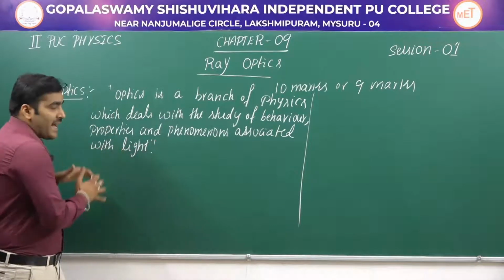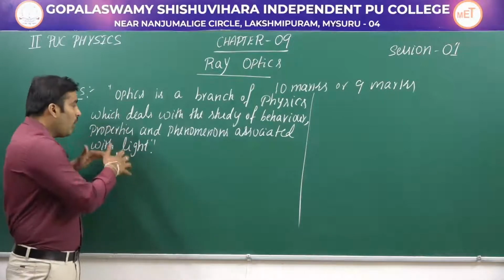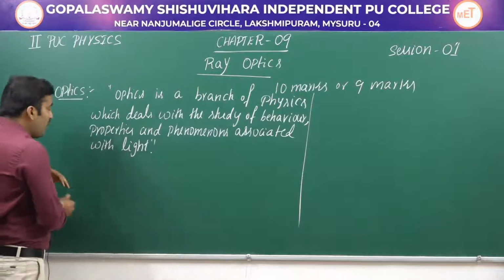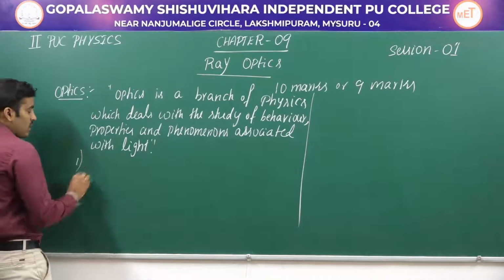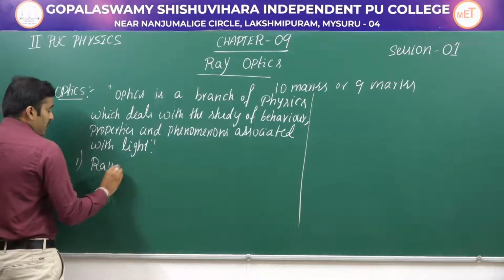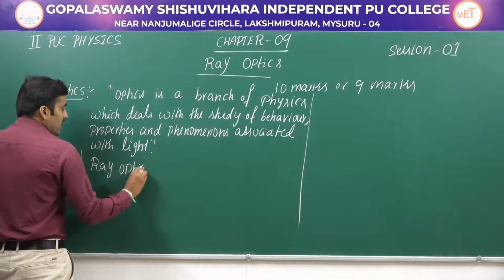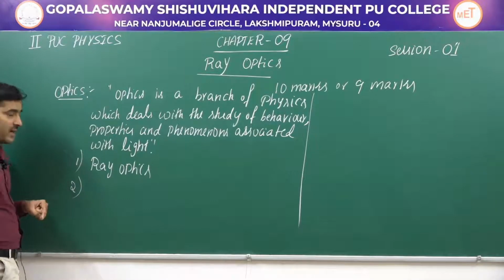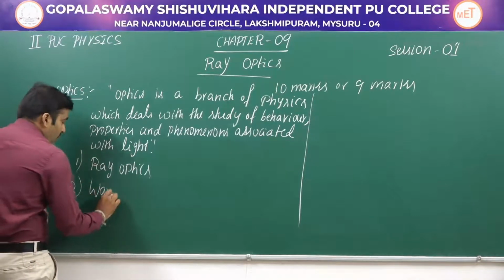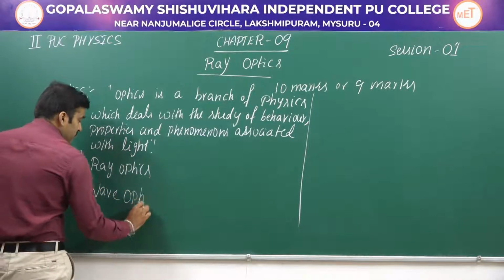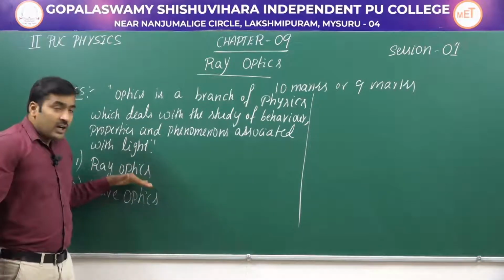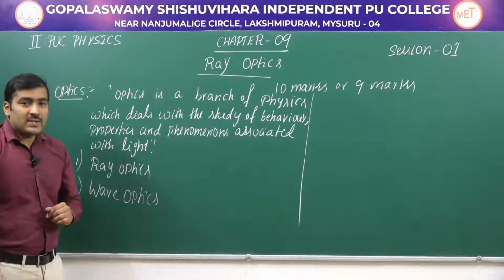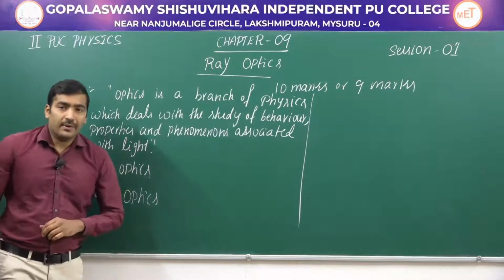And there are two branches of optics. In optics we can classify two branches. The first one is ray optics, and the second one is wave optics. So these are the two branches of optics, ray optics and wave optics.